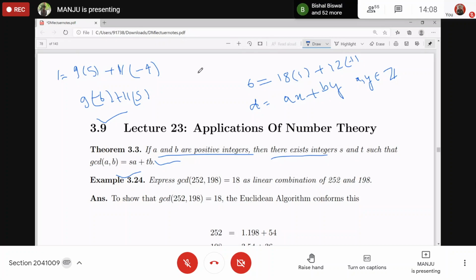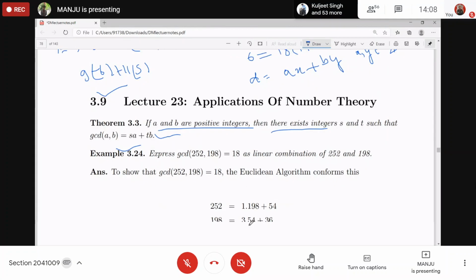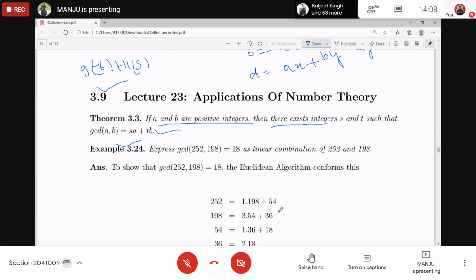What did we do? We divided the bigger one by the smaller one and got the remainder. Then the smaller one, A or B, is divided by the remainder. We again get quotient and remainder, right? Then take those two, divide again, get the quotient and remainder.